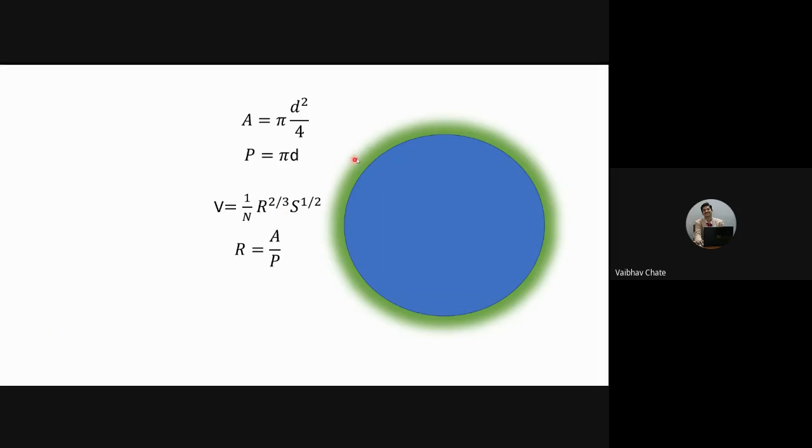See here, the outer perimeter is the outer diameter of the pipe. Whatever greenish colored shadow I have shown is nothing but the thickness of the pipe. Let us say it is 2.5 centimeters.